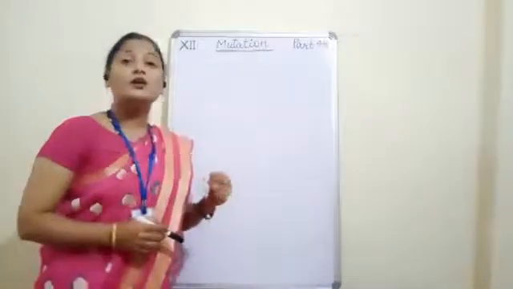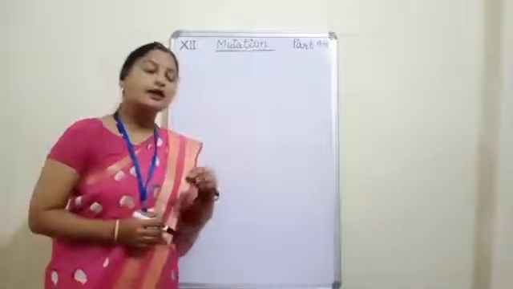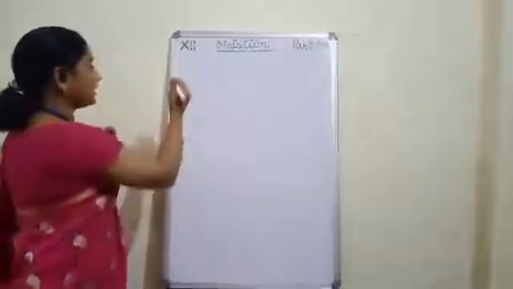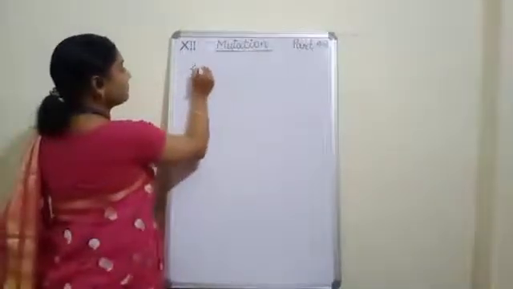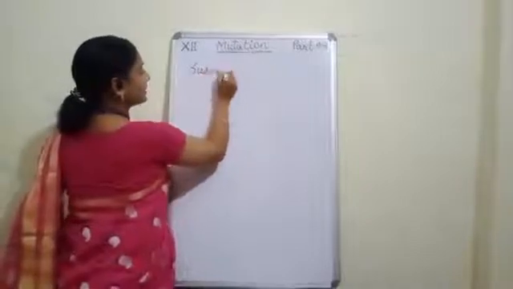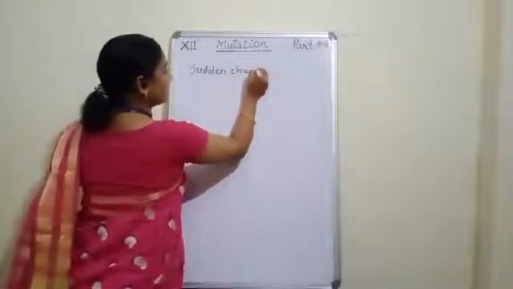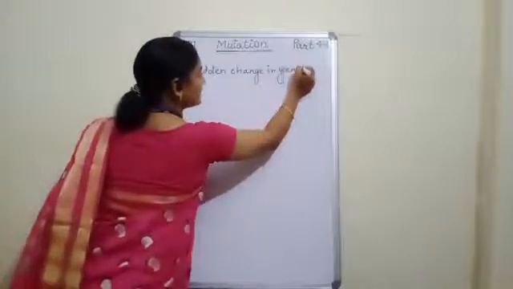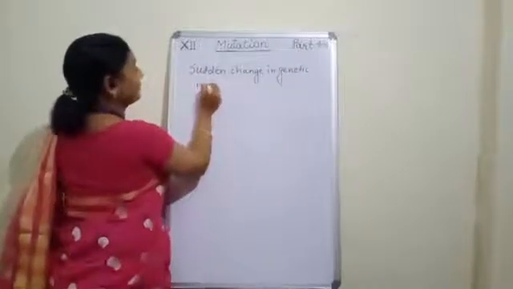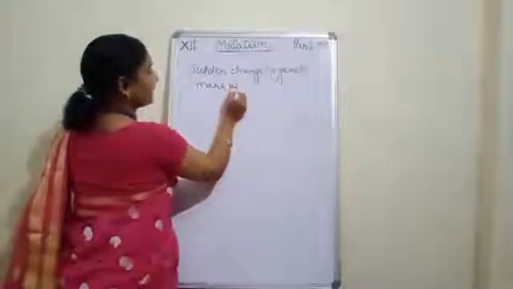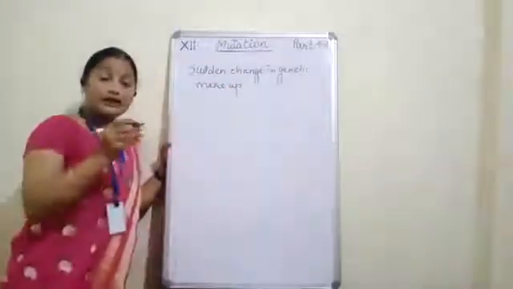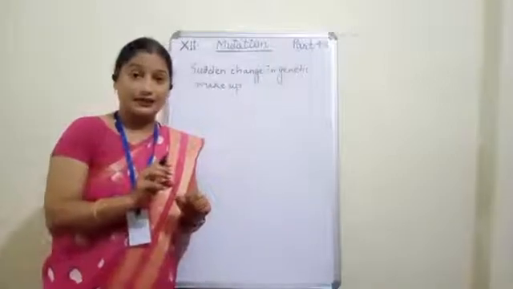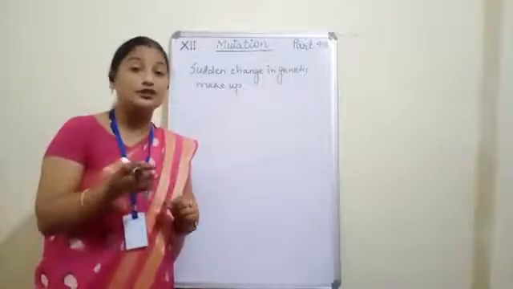Now see, what is this mutation? The meaning of mutation is sudden change in genetic makeup. That is, in the composition of a gene, in the constituents of the gene.